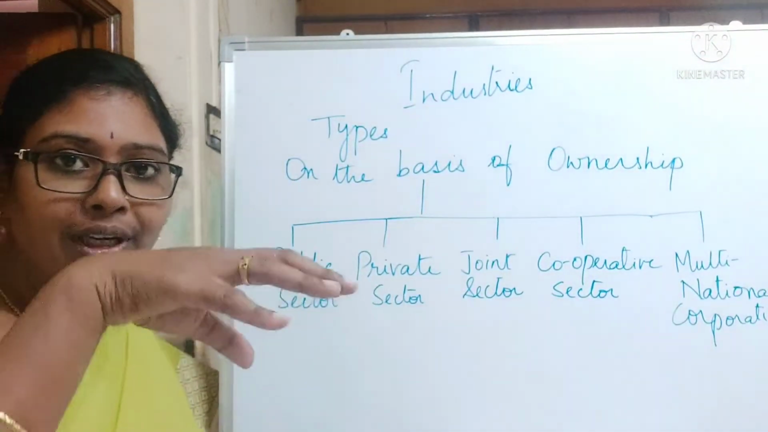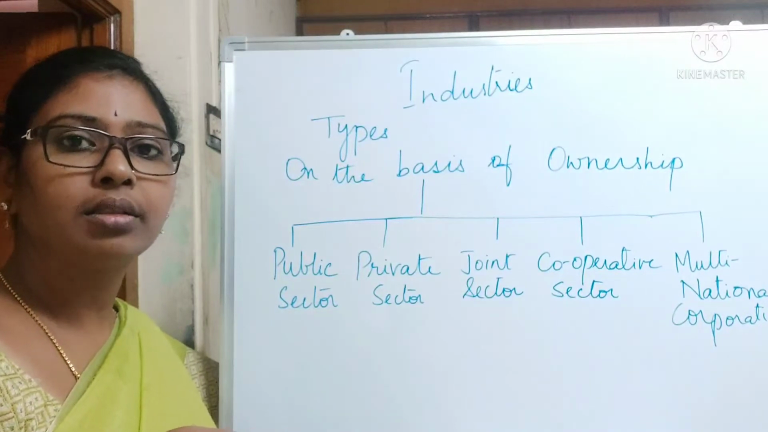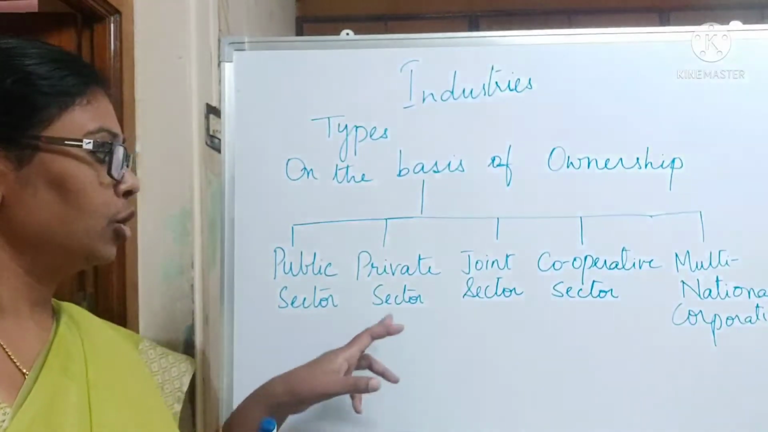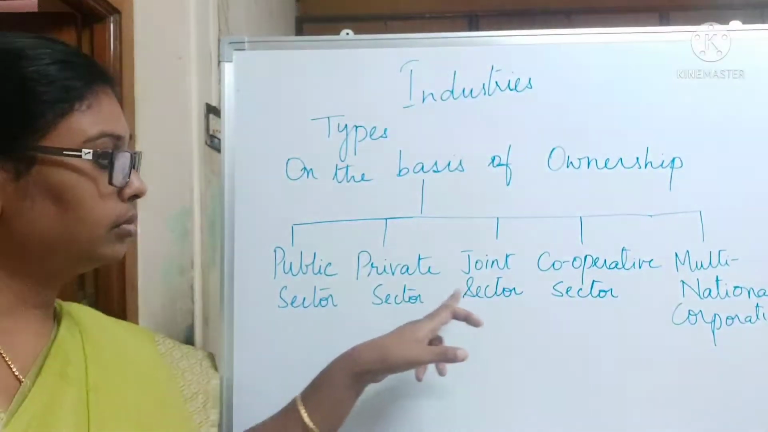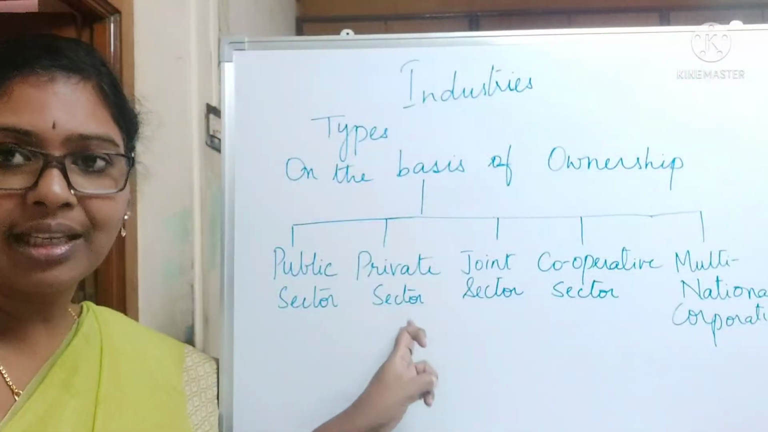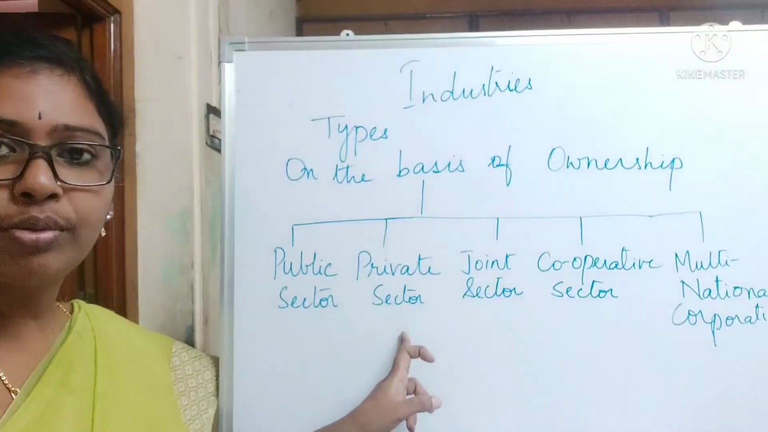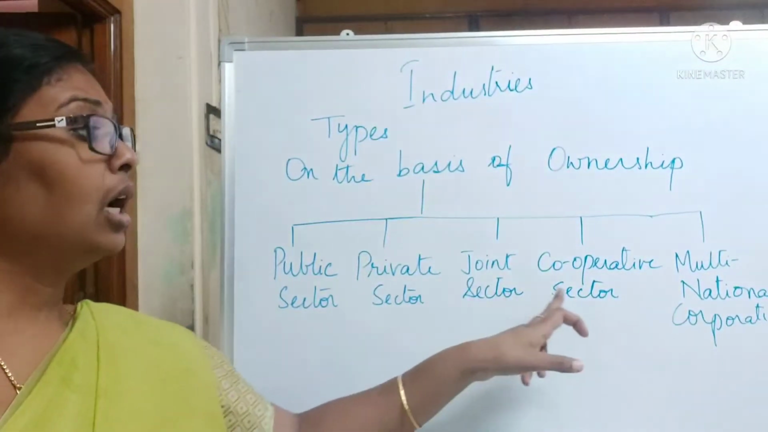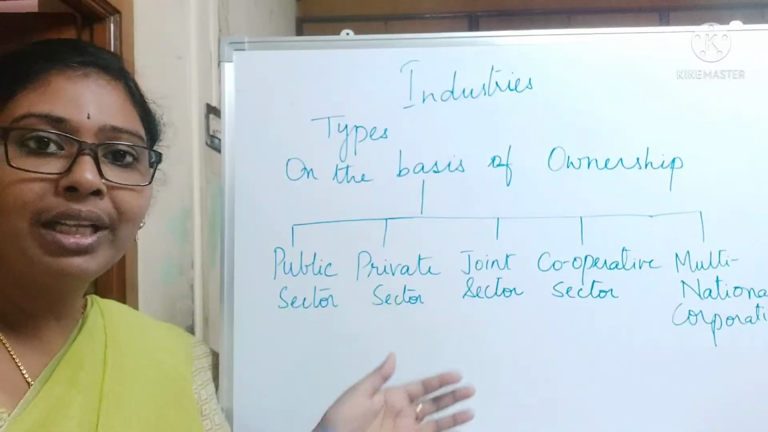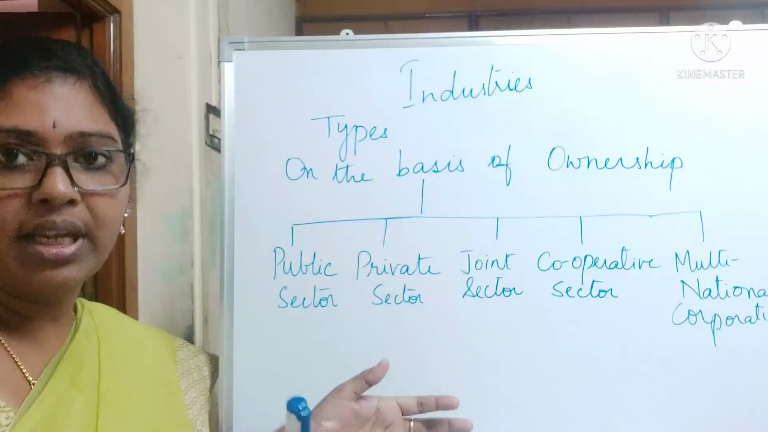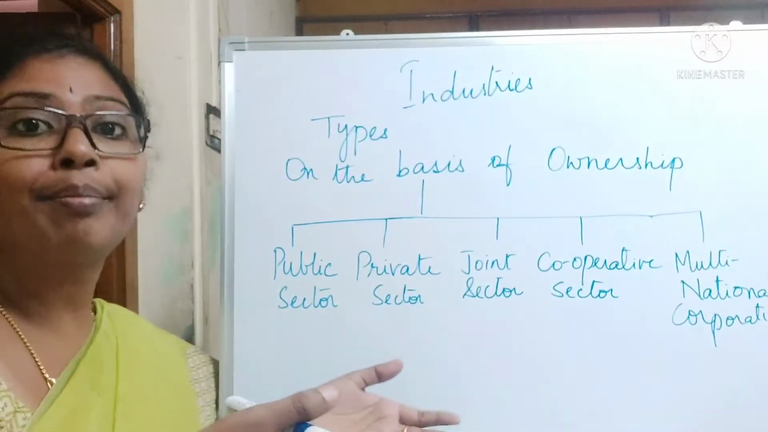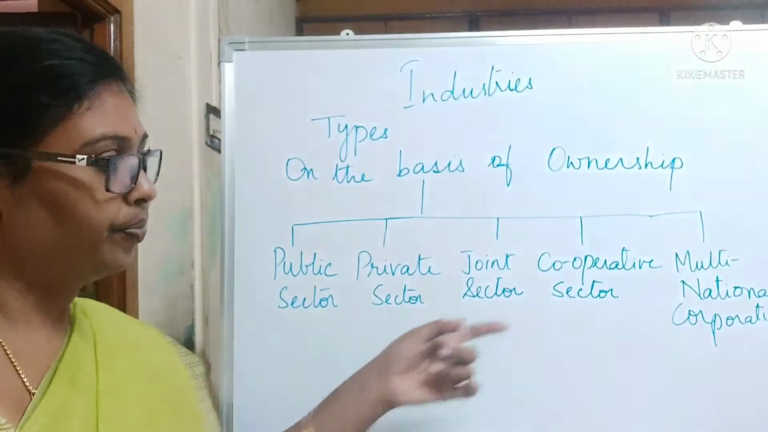Private sector industry, only one individual owner will be there or number of owners will be there, but it's not owned by people. Joint sector industry, owned by public sector and private sector. That means government will be owning, individuals will be owning. That is joint sector industry. Cooperative sector industry, a group of individuals will be owning the industry. Example can be banks. Some banks are cooperative sector industry.